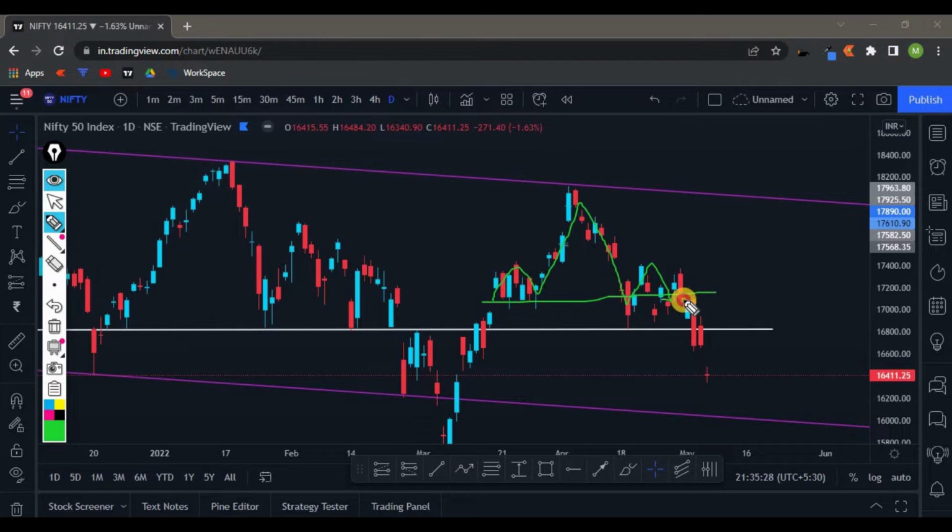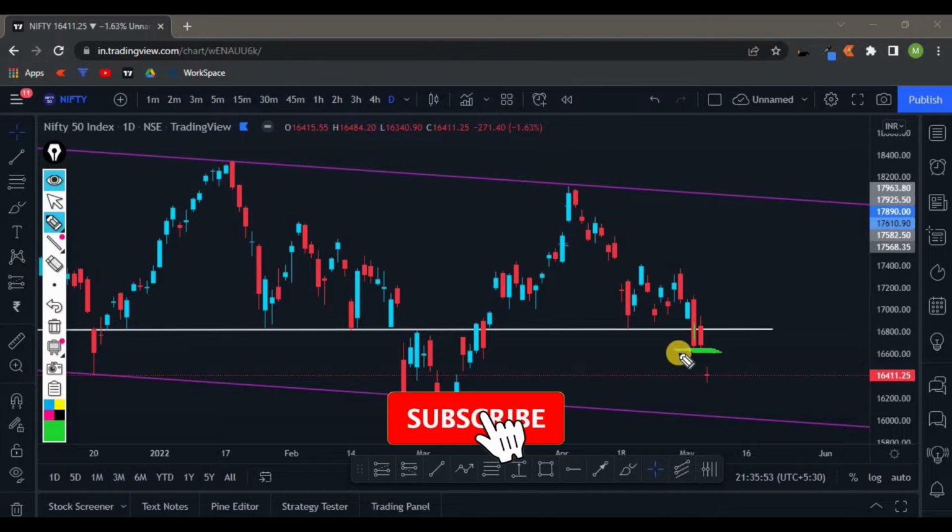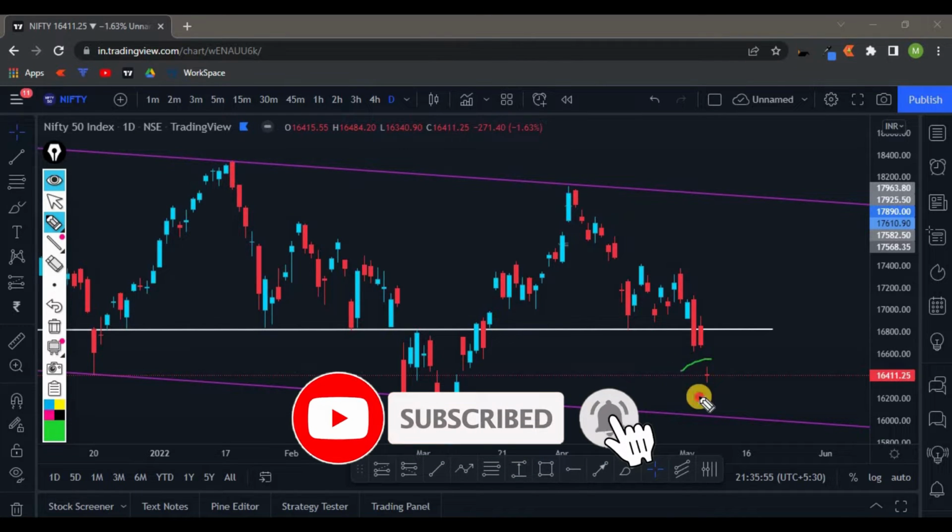Very similarly, we could see the same move in these two candles. We can see how strong the sellers were in this candle, and also the very consecutive candle. Okay, so after the market formed these two candles, market was having this level as a support. Once the market broke this level, it came down.